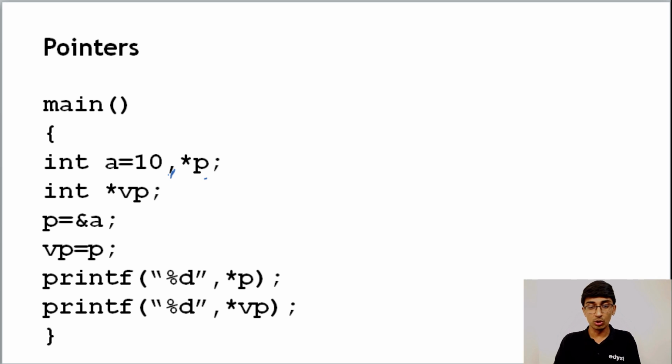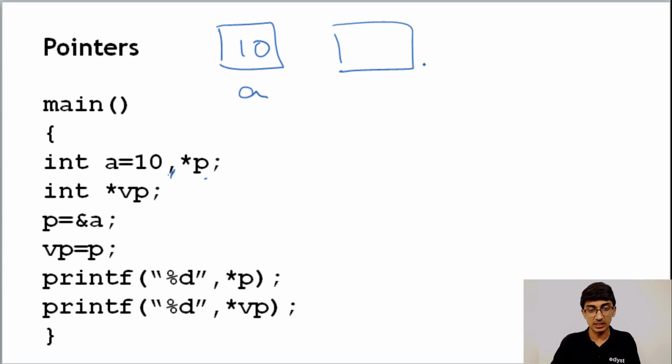If you draw out this thing over here, you get a value 10, A has it, and you have a star P, so you have some pointer. We don't know what's inside it. There is some address here, let's say ADDR1. This is P, it has its own address ADDR2, but it doesn't store any address inside.